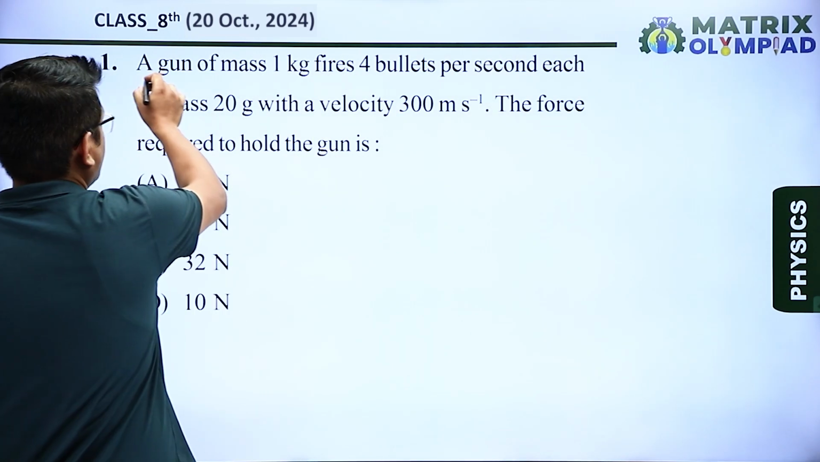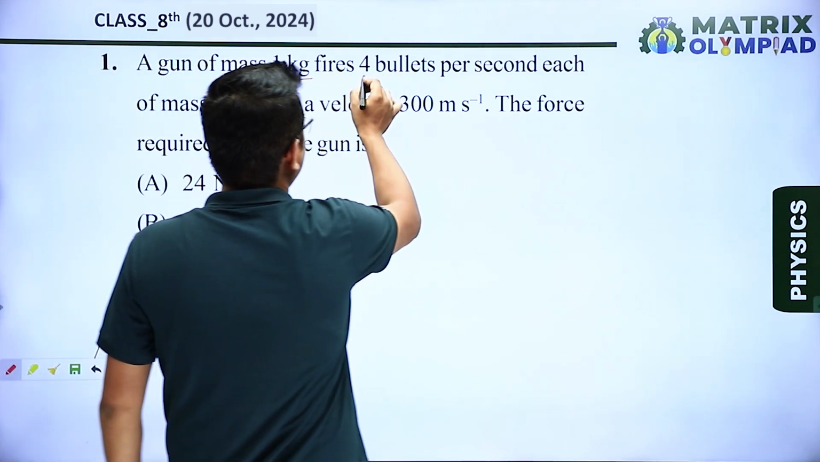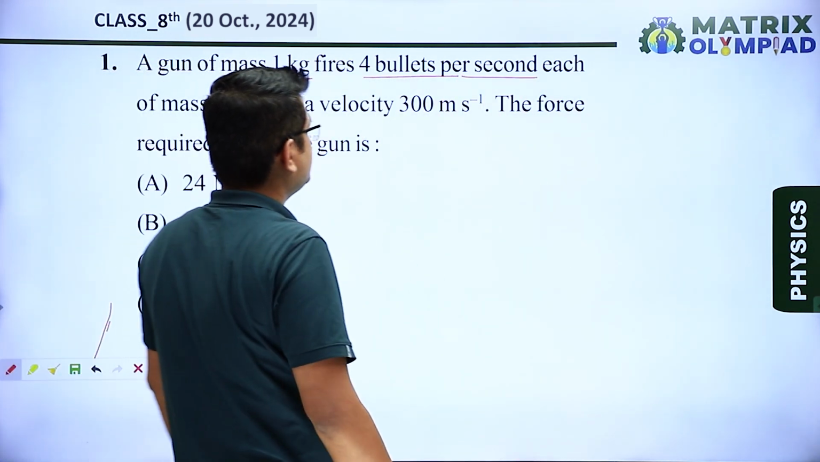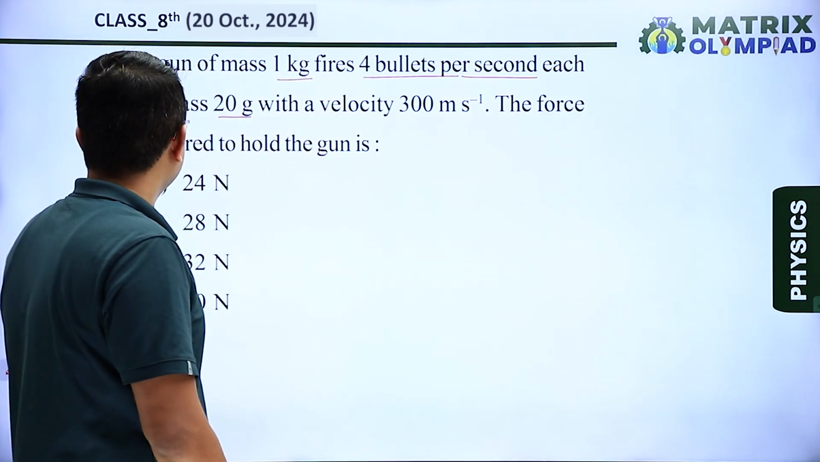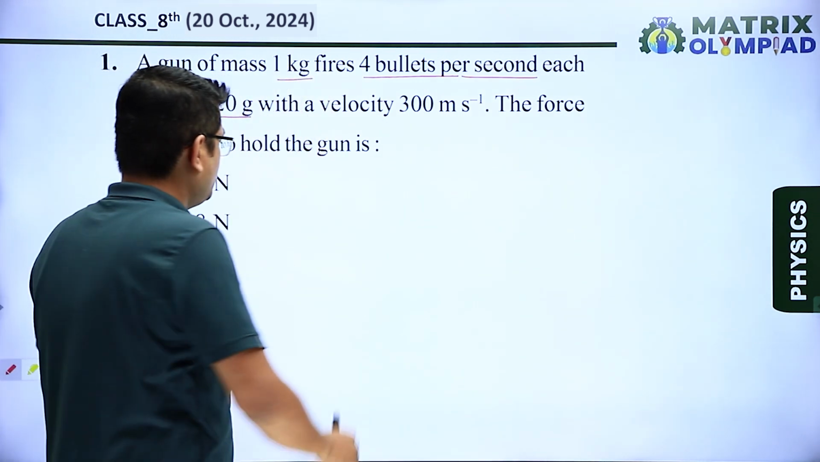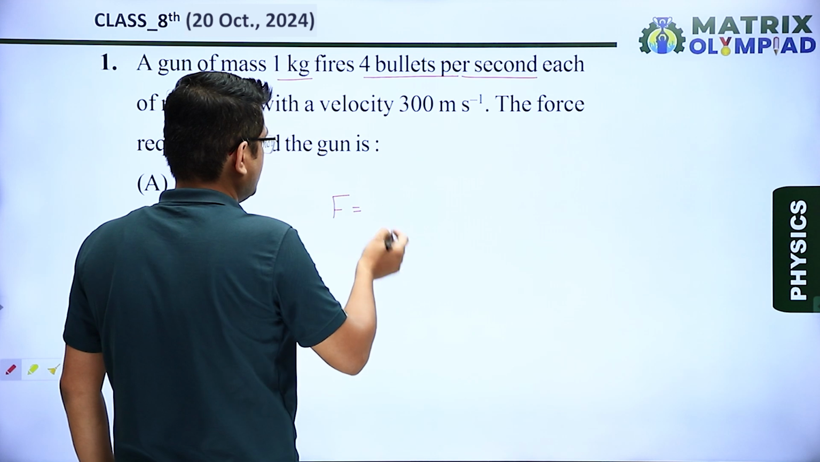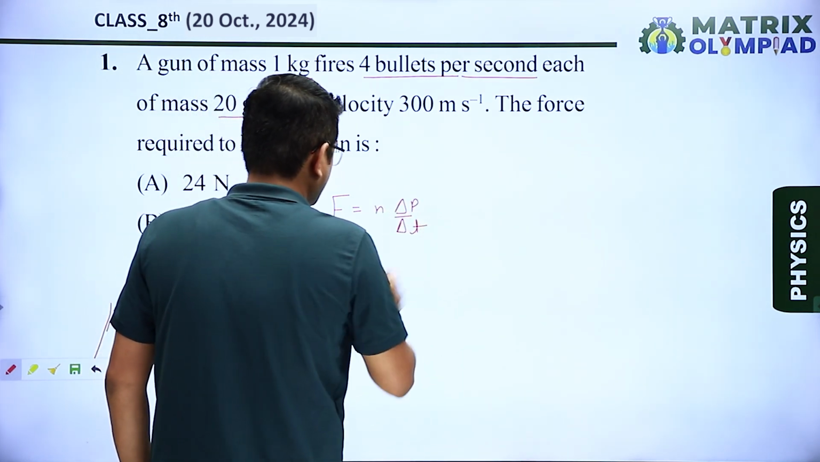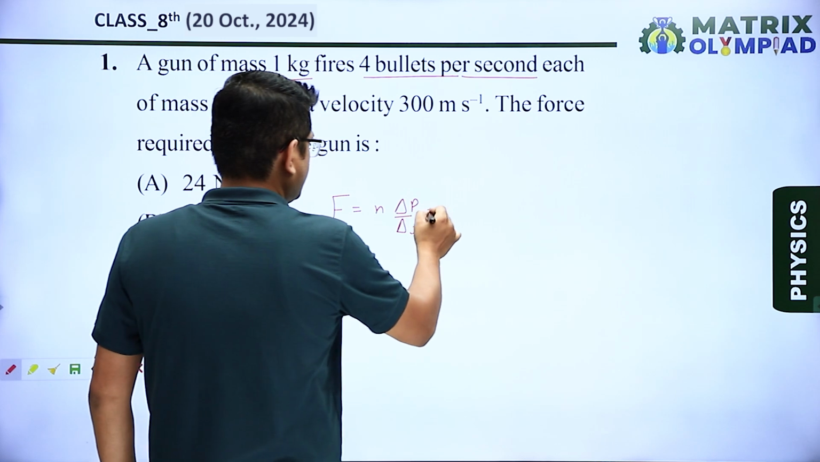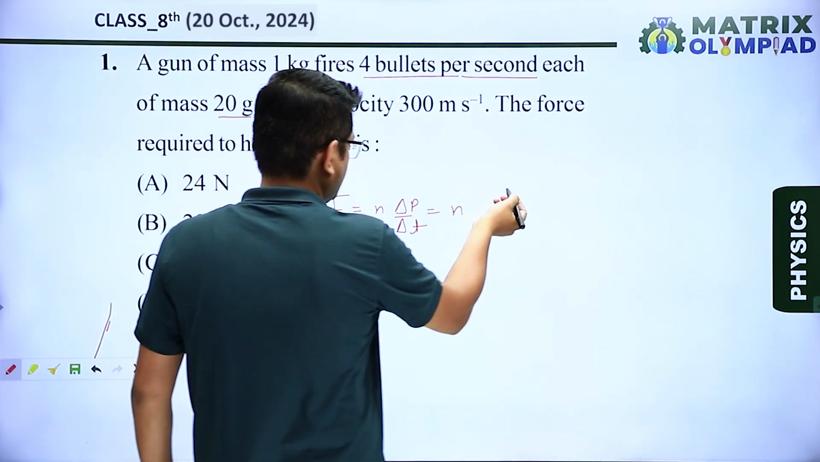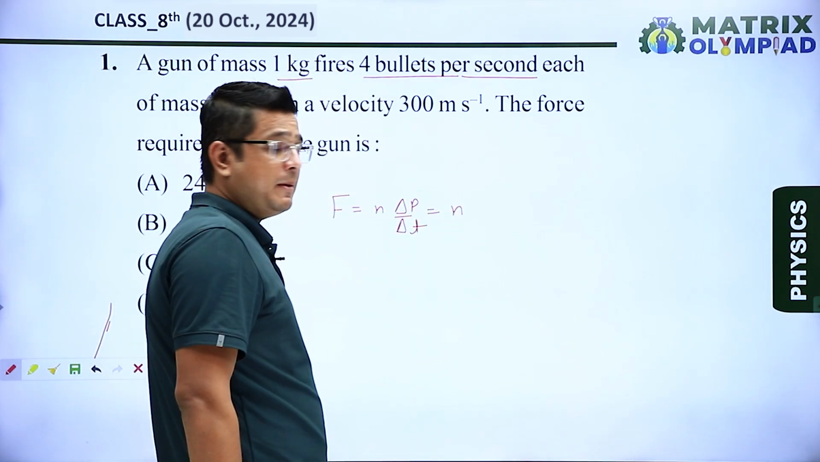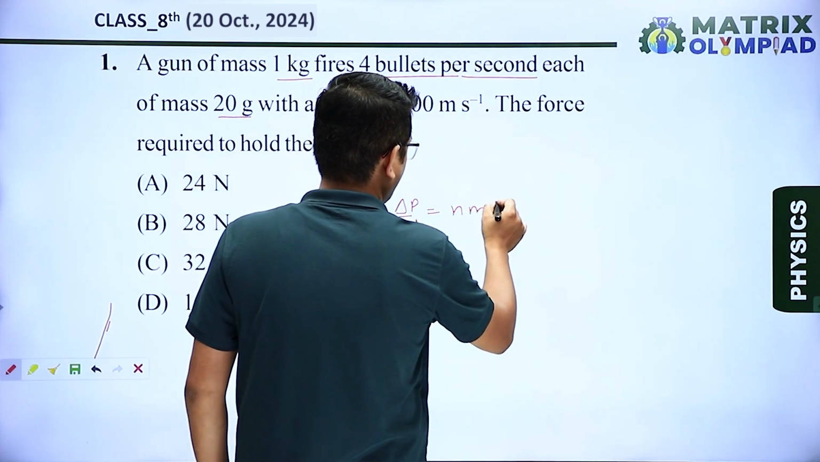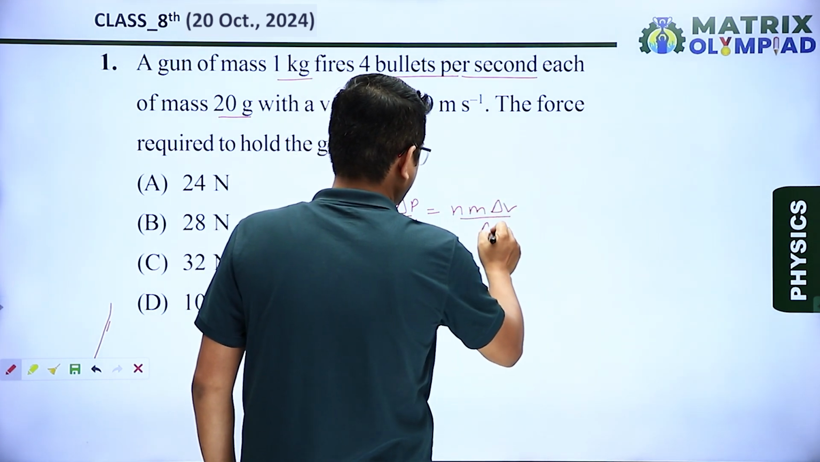First question. A gun of mass 1 kg fires 4 bullets per second, each of mass 20 gram with a velocity 300 meter per second. The force required to hold the gun is, as we know that the force is equal to rate change of momentum. So it can be written as delta p upon delta t, and the momentum is given by mass into velocity. That means I am taking mass as common, delta v upon delta t.